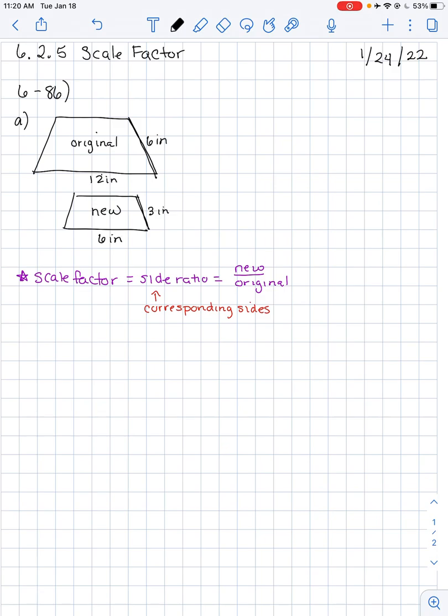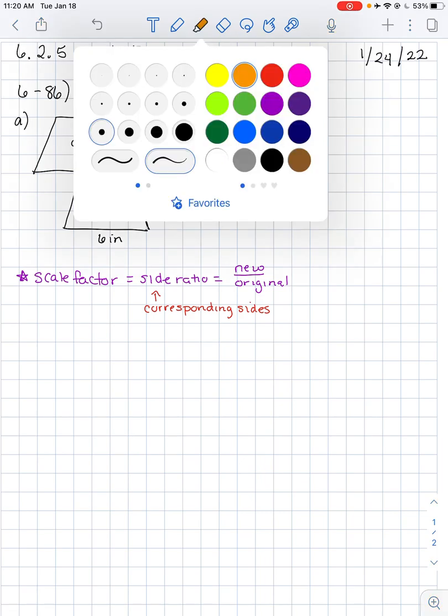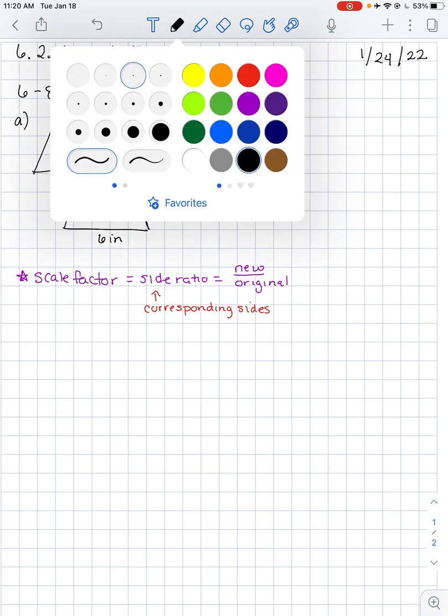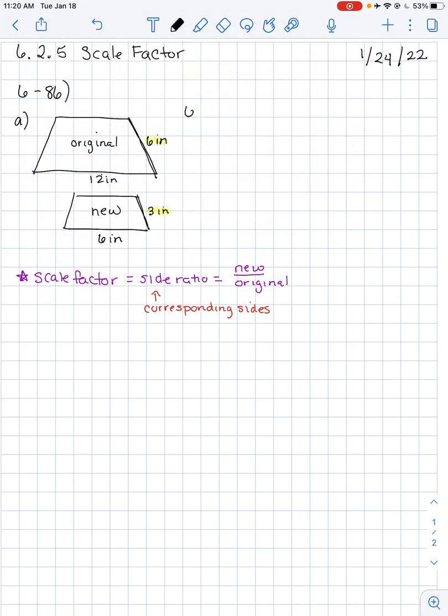So first thing I notice is that the original is much larger than the smaller or the new trapezoid. So when I multiply something by the original to get it to be smaller, I'm going to have to multiply by a fraction. So for example, if I take the first sides of 6 inches and 3 inches, if I multiply 6 by a number, I have to get 3.